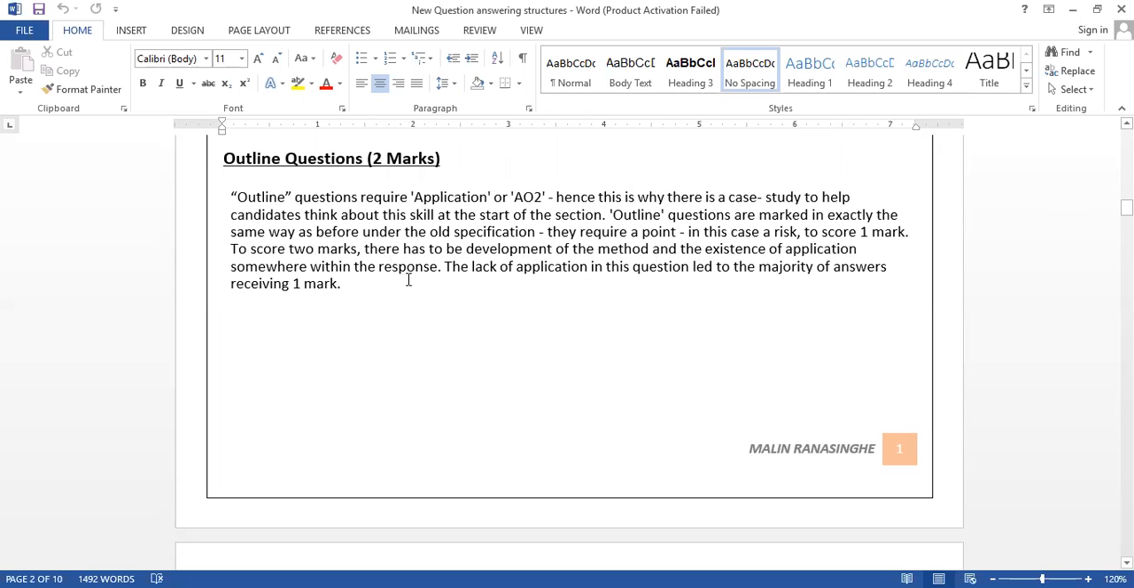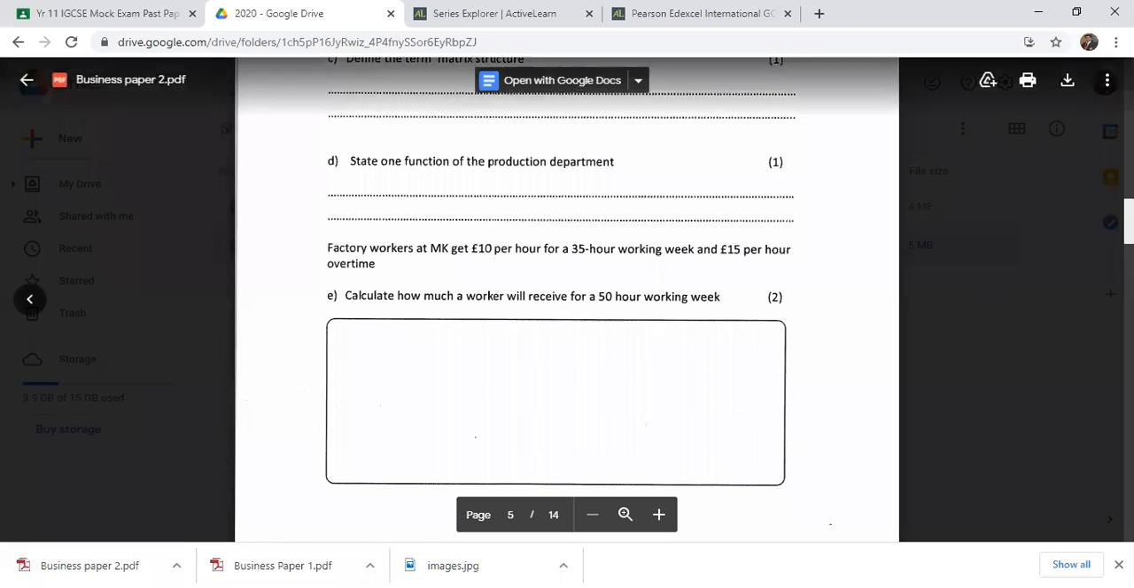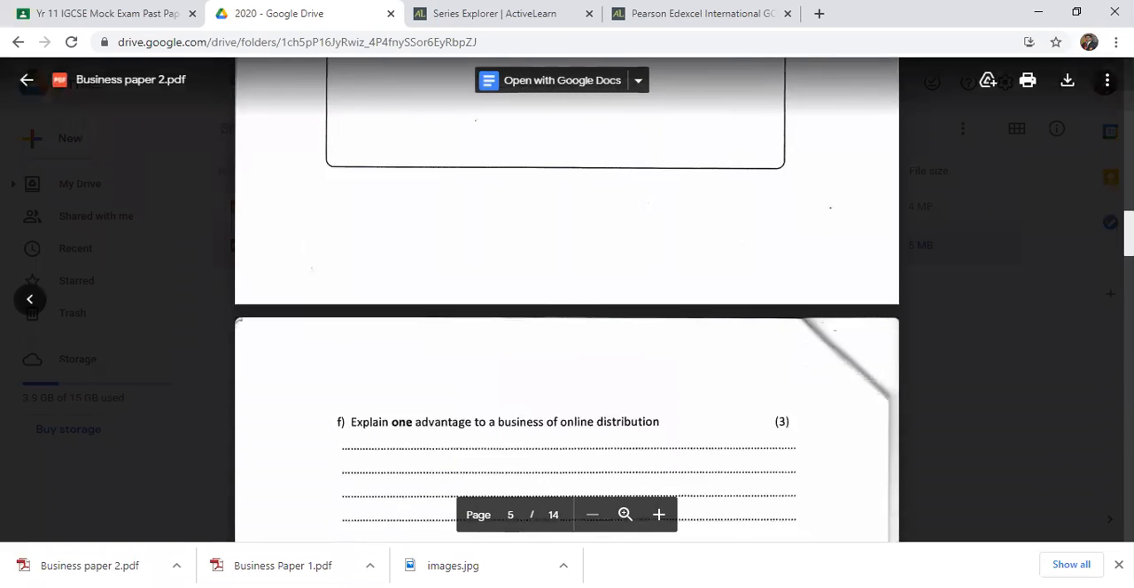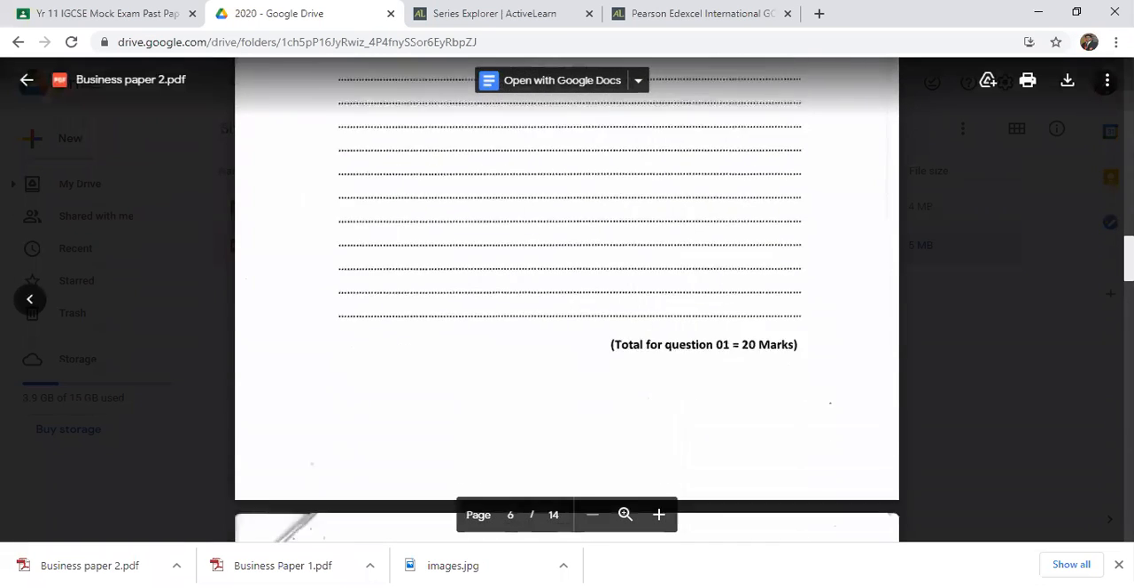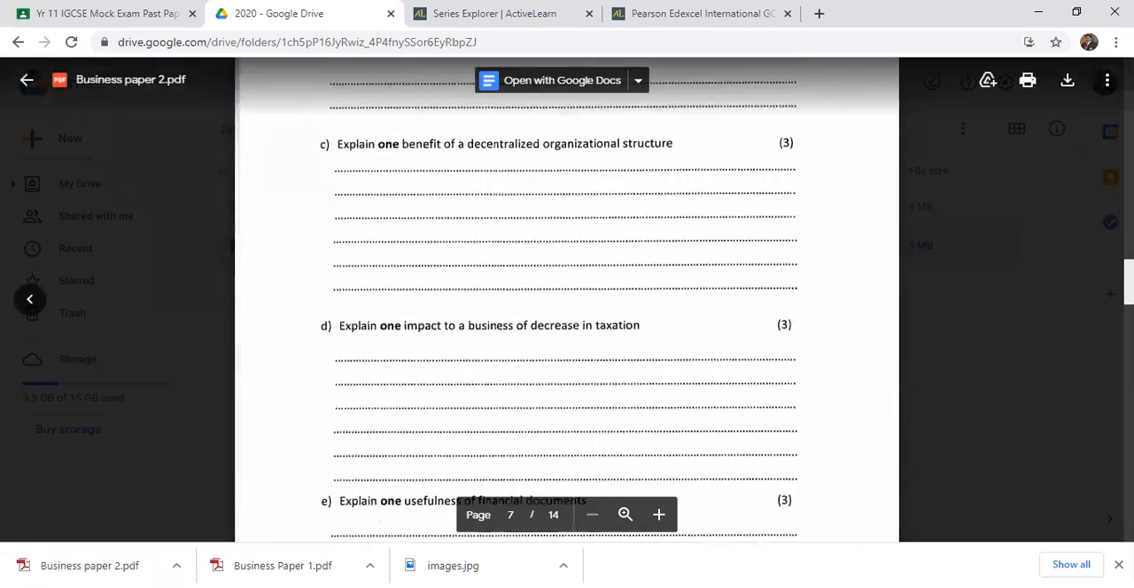As a result of lack of application, the majority of answers sometimes receive 1 mark. Most of the time, students again forget to write the application part for outline questions as well. So 1 mark for the point, 1 mark for the application. I would like to share this question again, so you can see the outline question. Now let's see the outline question.